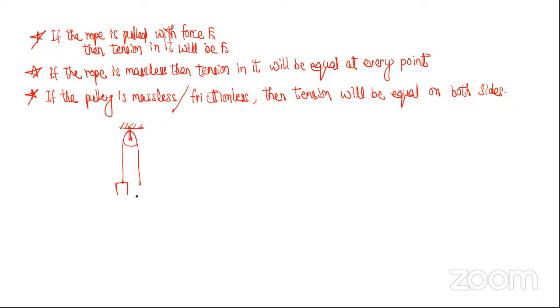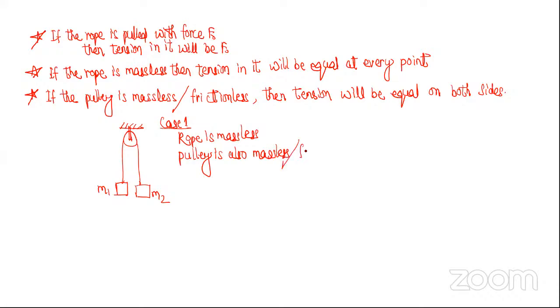So let's say these are the blocks M1 and M2. Case one: the rope is massless, and the pulley is also massless or frictionless.